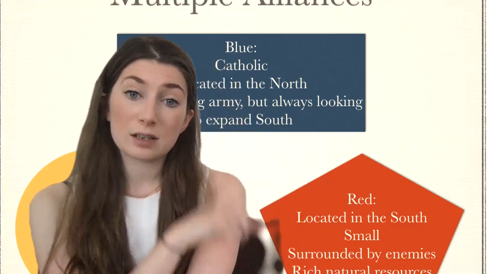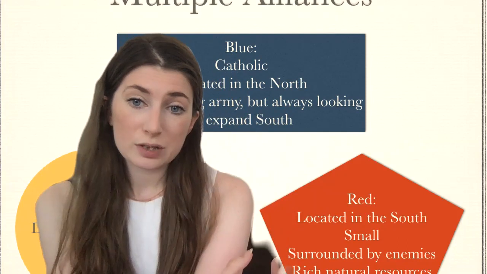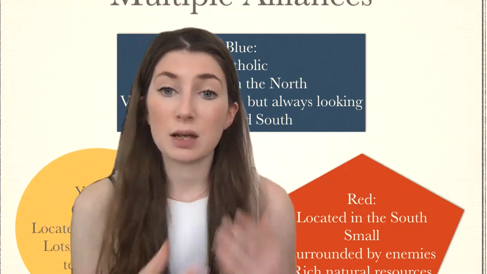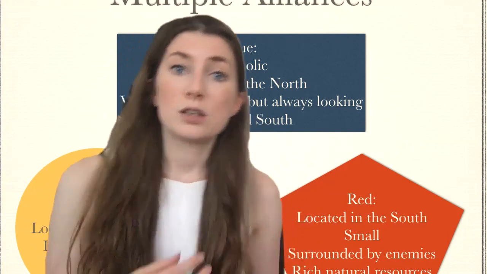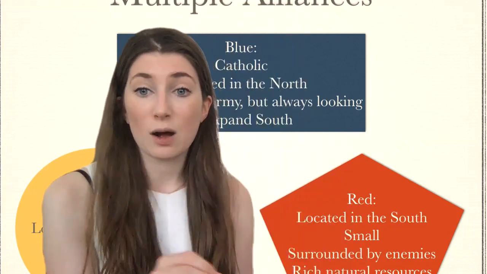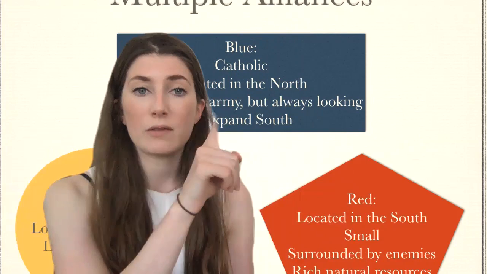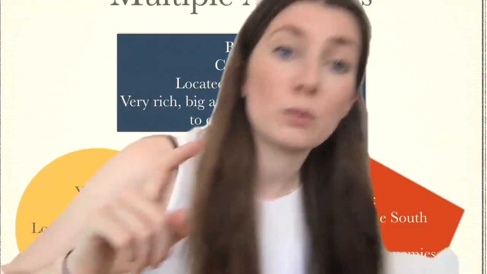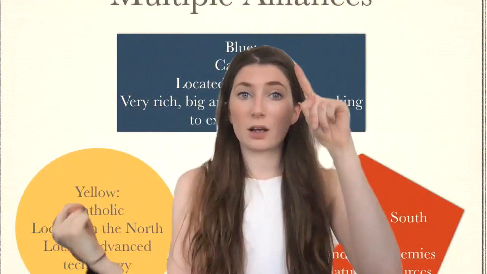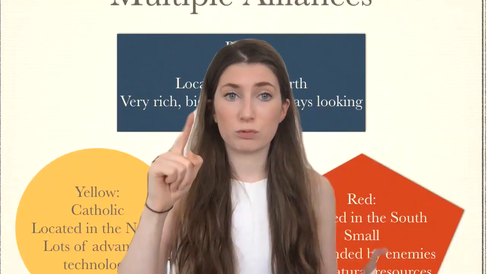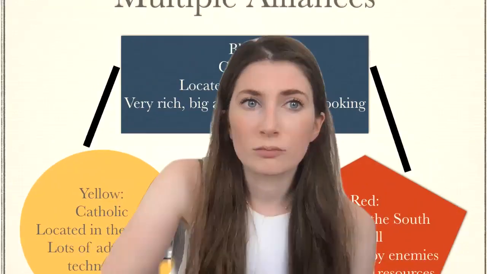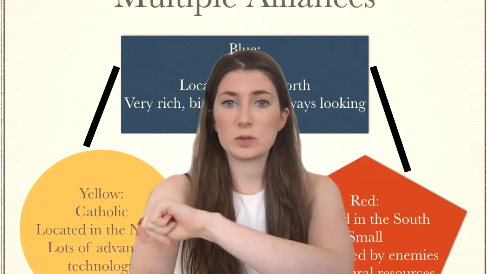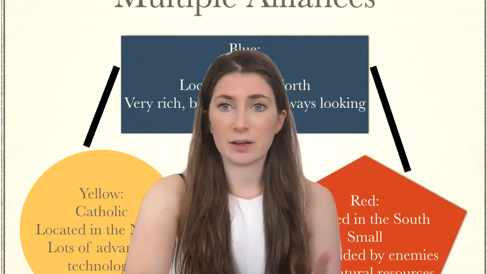In return, red can offer blue their natural resources, and blue would also like this alliance because it means they can develop a foothold in the south of this world where they want to expand to, okay? So at the moment, blue looks like it wants to make an alliance with yellow and with red. And that's exactly what they do. So blue make an alliance with yellow and blue make an alliance with red.